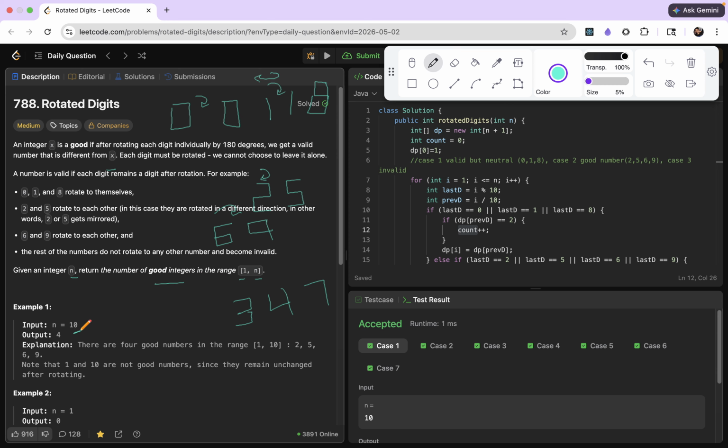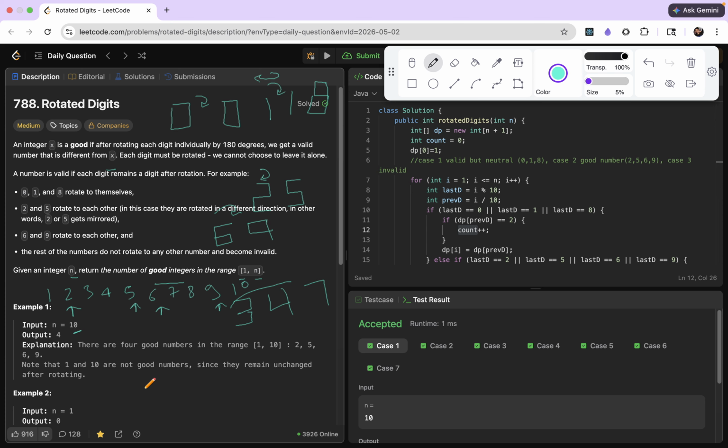So if you are given n equal to 10, then there are 1, 2, 3, 4, 5, 6, 7, 8, 9, 10. So there are these 10 numbers present in the range of 1 to n. And only 2, 5, 6, 9 are the good digits here, or basically good numbers in the range, right?